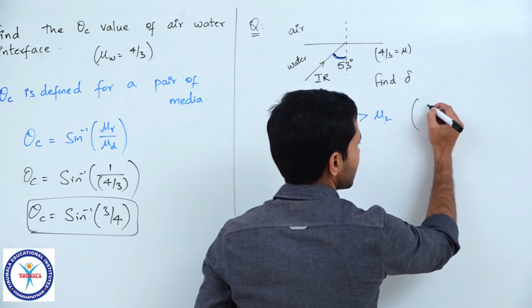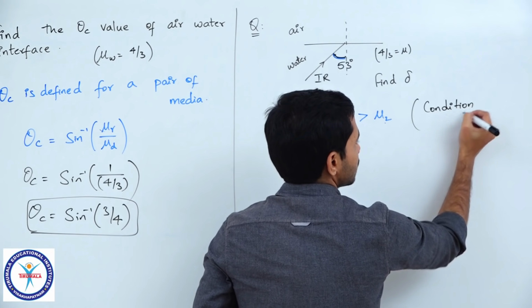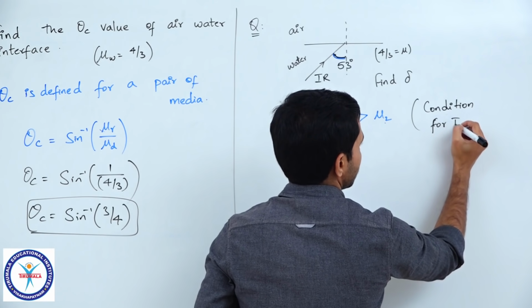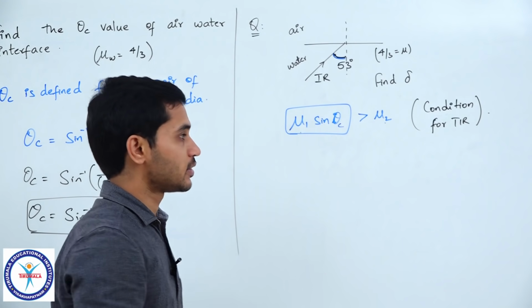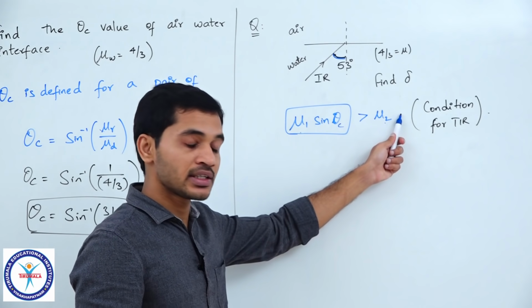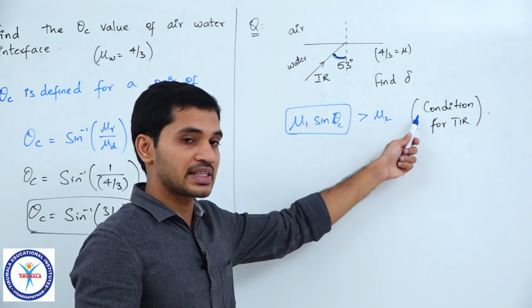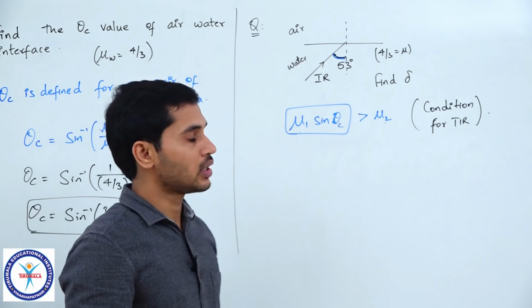I will write it once again, although we have written it earlier. So this is the condition for TIR. So that is the basic idea. I hope you understood this. There is a sin 90 here as well, because r is 90, so sin 90 is 1. So that is the idea.